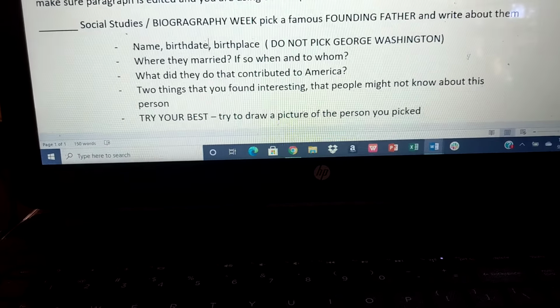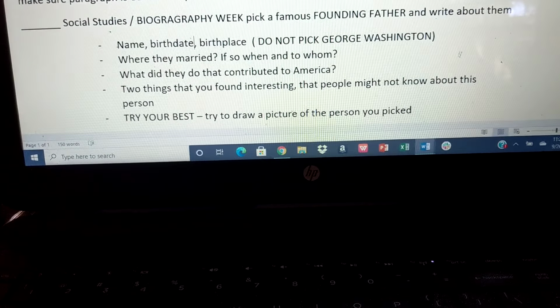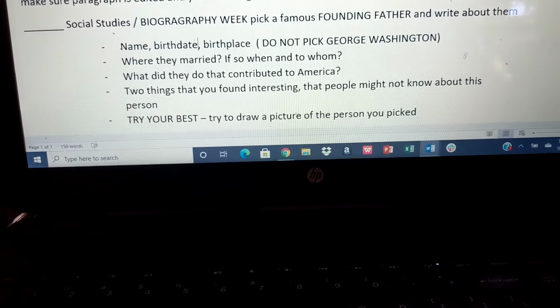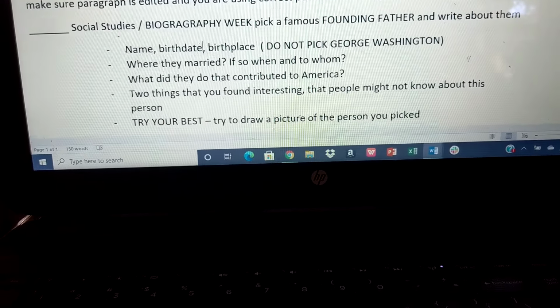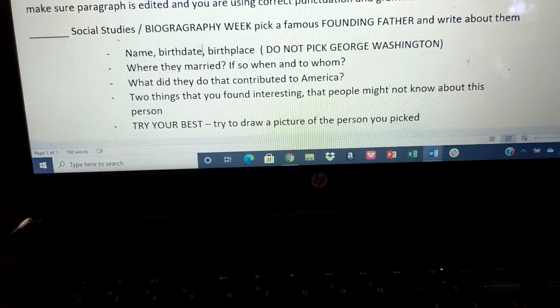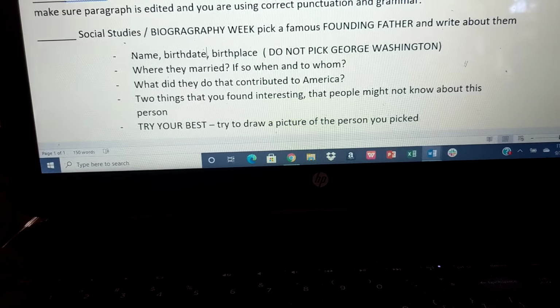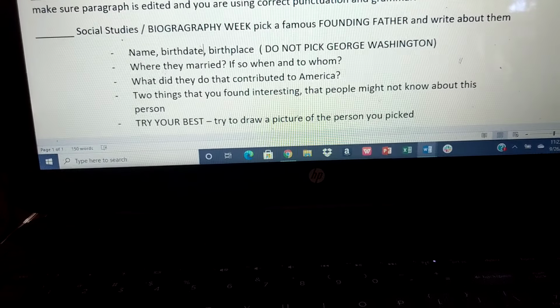Just make it creative. And I would like this done on either Google Docs or handwritten. If you're at school, you're going to handwrite it, or on Google Docs. But if you're at home, you can send it to me. Have fun with this. Hope you love it. This is getting us started to try to find people for our wax museum. We're going to just be interested in all different things.